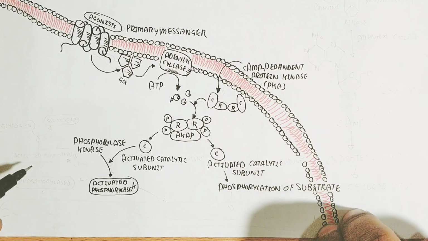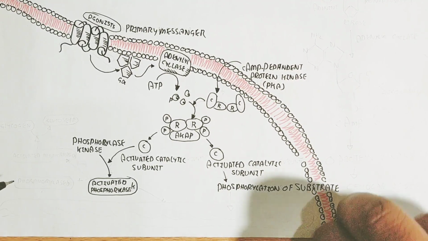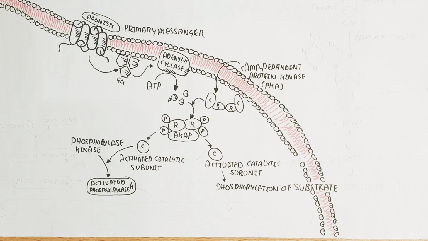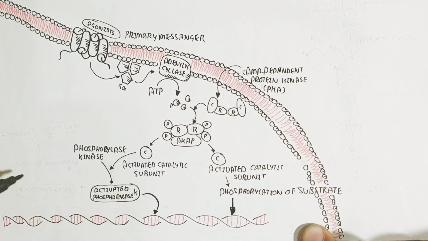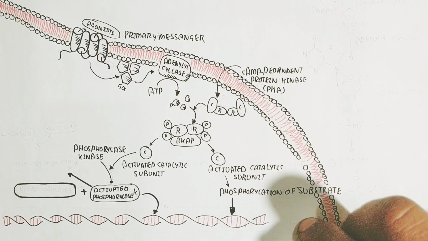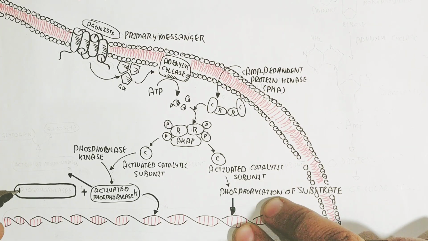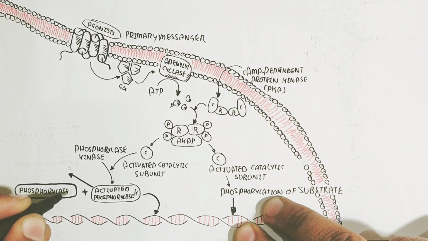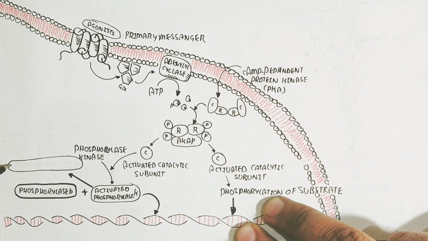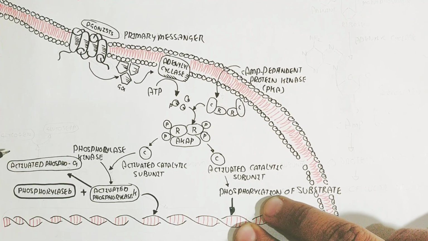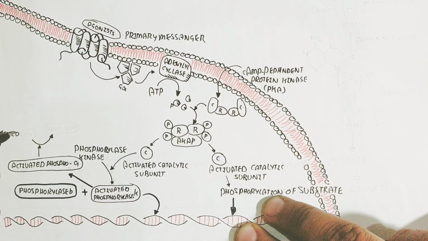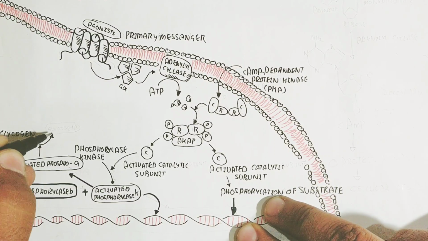The activated phosphorylase kinase activates certain proteins for the activation of DNA, and in this way the DNA is activated to synthesize certain proteins via mRNA production, that is, transcription to translation.